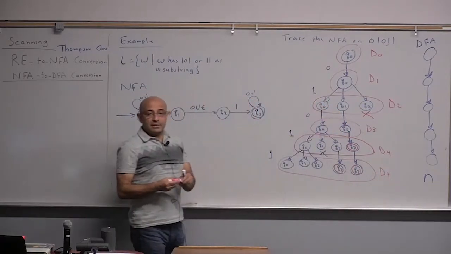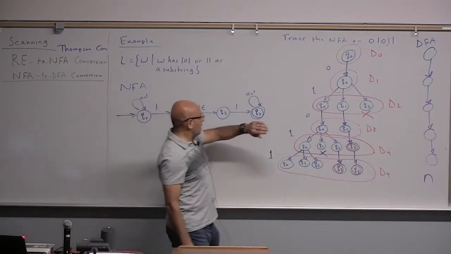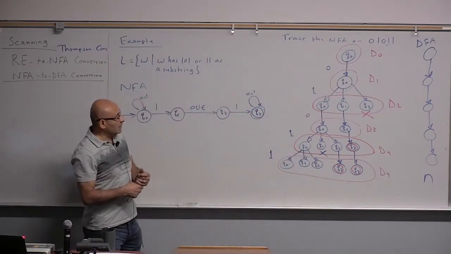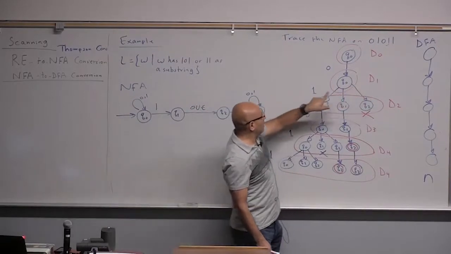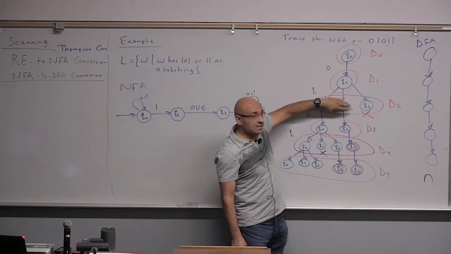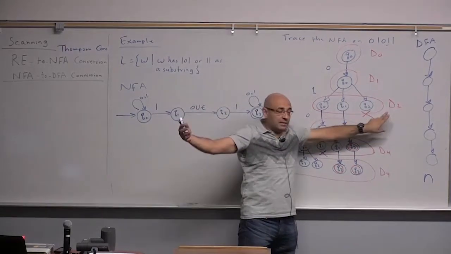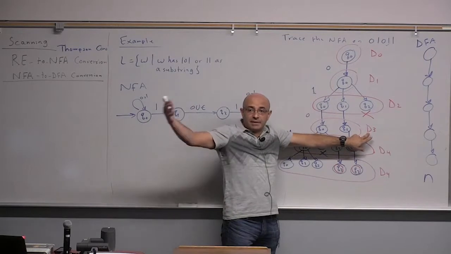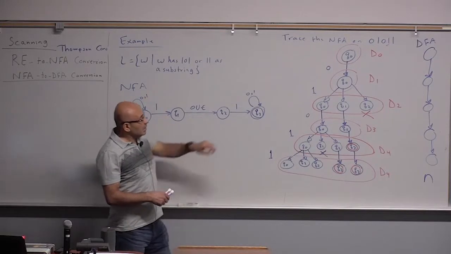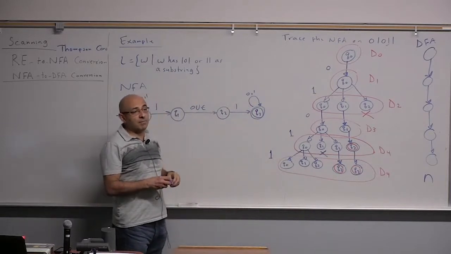So the idea in converting an NFA to a DFA is to look at a combination of states as a single state. So it means that if I am in D1 and I get a 1, I go to D2 because I have renamed this combination of states to D2. So that's going to be a state in the DFA that I will be constructing. And this D3 is going to be a state in the DFA that I will be constructing, and same here. So now, each one of these combinations, I gave it a name. But how many combinations? What's the total number of combinations that I can have?